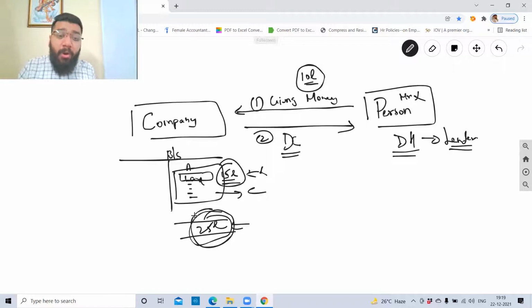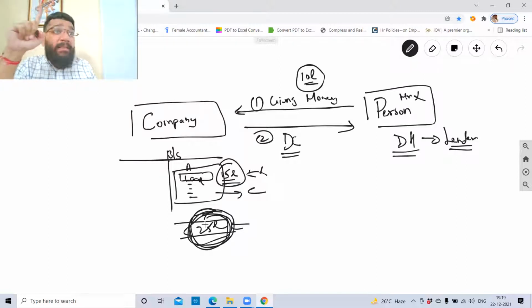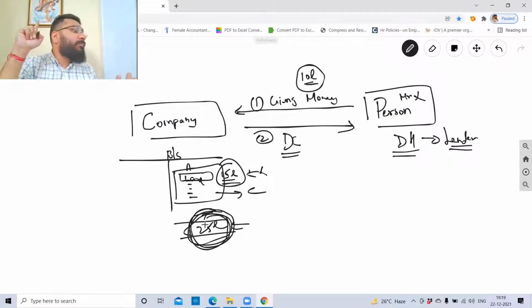Floating charge means what? You create the charge on the total asset. Once the charge is created on this 25 lakh, whenever the company sells this 25 lakh worth of assets, whatever money is encashed will go to the debenture holder first. After satisfying him, if there is any money left over, the company can do whatever it wants. That is the power of being secured. Are we clear with this point?